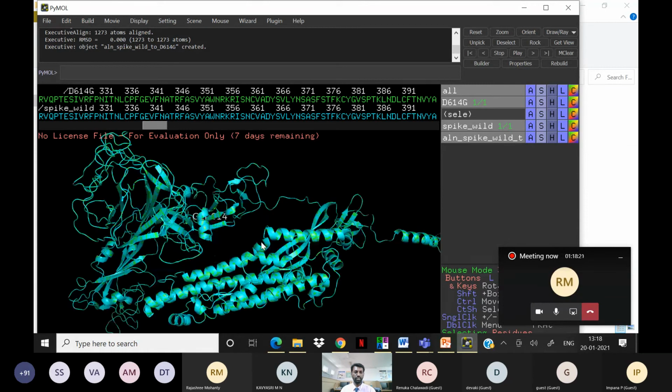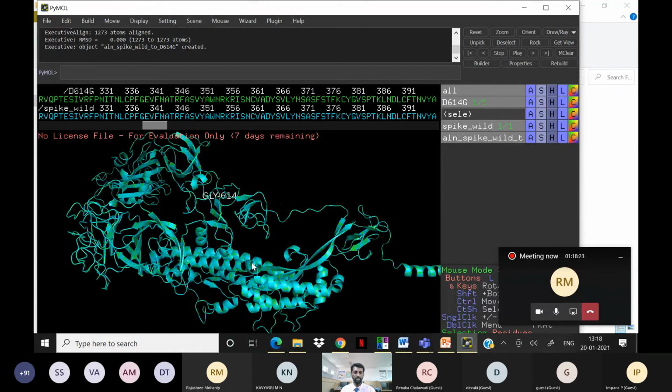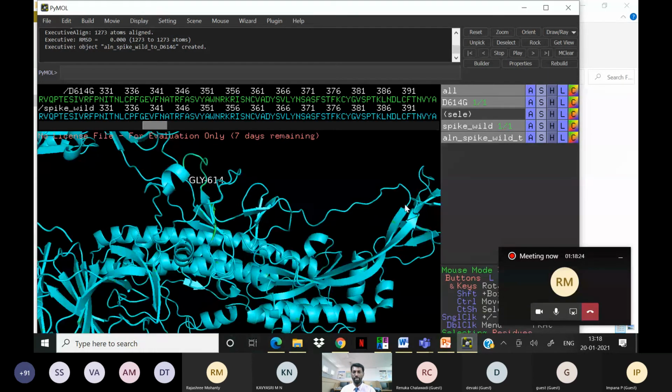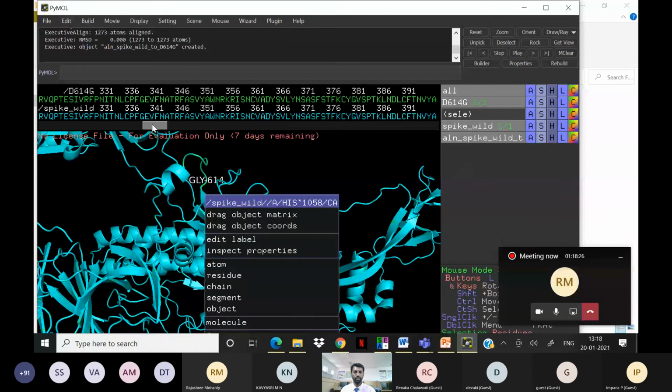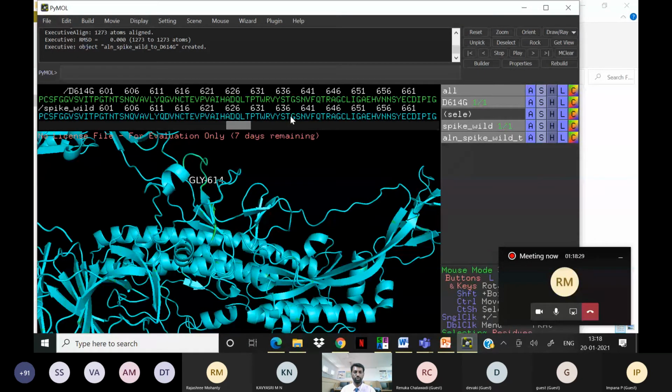So you can see exactly where that 614 position is. You will be able to see the 614. Yeah, you can see here the wild-type protein D is here, and the mutant G is here. So both the proteins we can label.